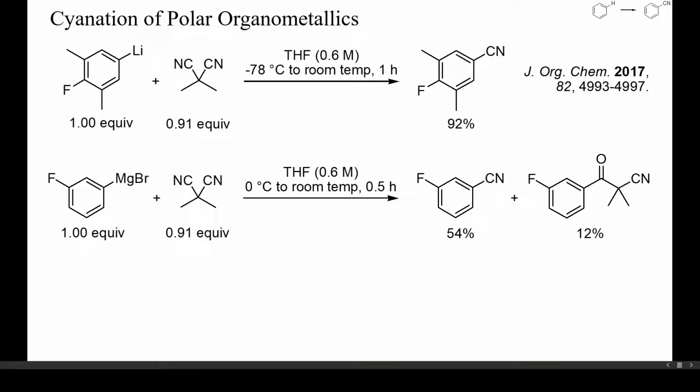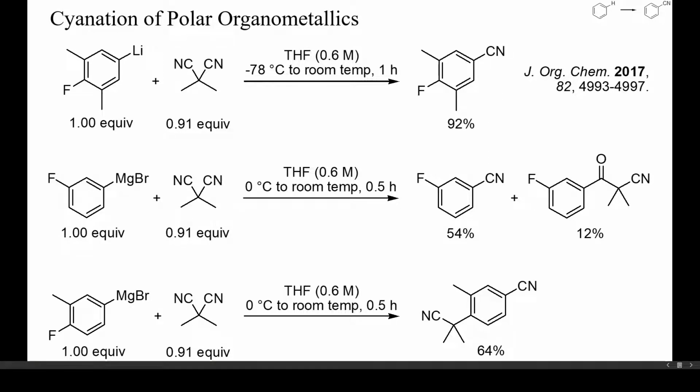Nitriles can also react with polar organometallics to yield ketones, which can lead to product mixtures when using these malononitriles. If the electrophilic cyanide equivalent is added to a polar organometallic reagent too slowly, the nucleophile may also react with the newly formed nitrile and yield an unwanted ketone or imine. And in the case of halogenated arenes, the leaving group may act as nucleophile and give still more byproducts, as in the last equation on this slide. Polar organometallics containing halides are dangerous, however, and should better be avoided altogether.